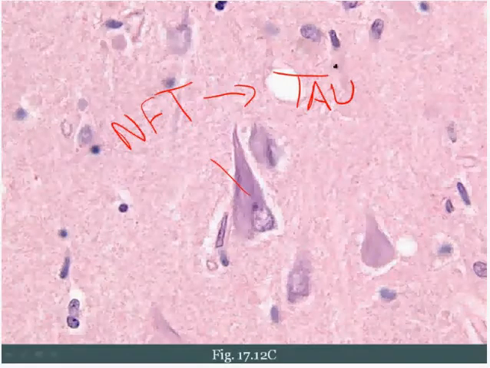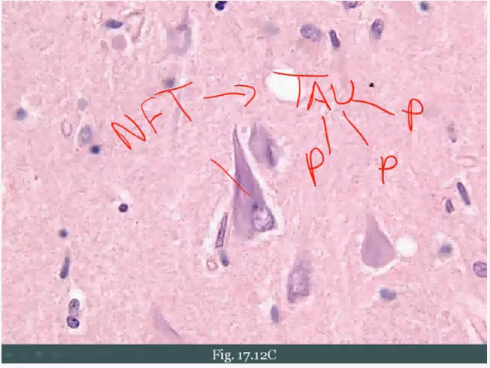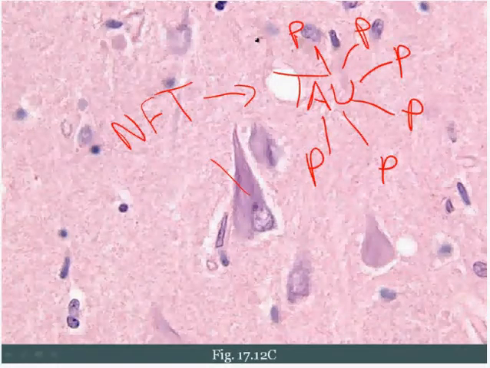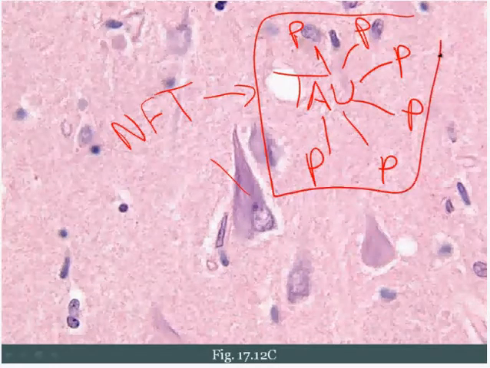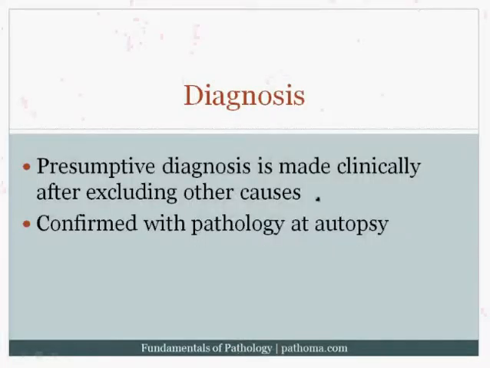Tau is a microtubule-associated protein. It helps to organize the microtubules, which are part of the cytoskeleton within the cytoplasm. In this particular case, what happens is this tau becomes hyperphosphorylated. And when it becomes hyperphosphorylated, it can no longer assist in the organization of those microtubules, and so you get these funny neurofibrillary tangles within the cytoplasm of the cell. Now, board examiners like you to know that within the neurofibrillary tangle is going to be hyperphosphorylated tau, and that's particularly high yield.